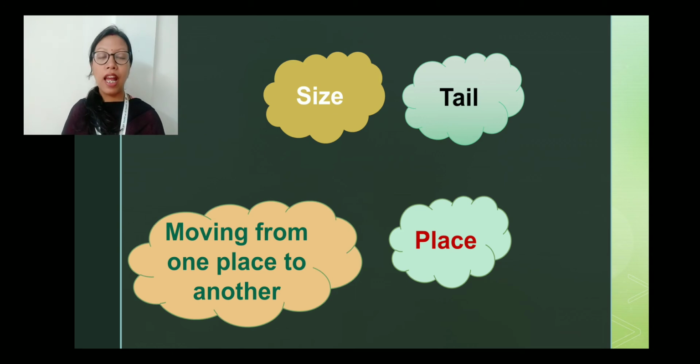And some animals do not have anything, like the worms and the snakes, they move with their body, like they crawl. Okay, then we come to the next and last feature, which is the place. Now some animals live on the land, like elephant, lion, tiger, giraffe, etc., while some animals live in water. Water animals are fish, crabs, octopus, seahorse, etc.